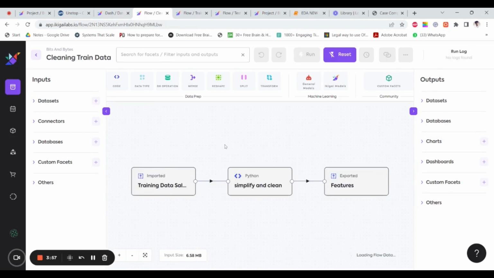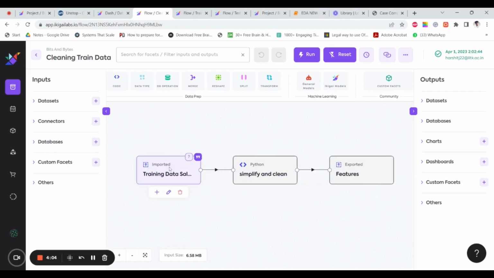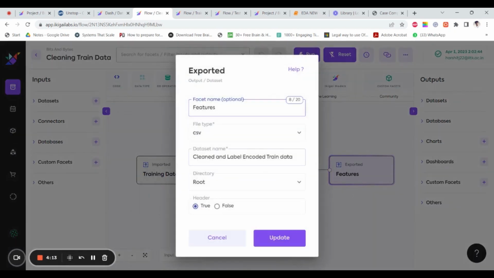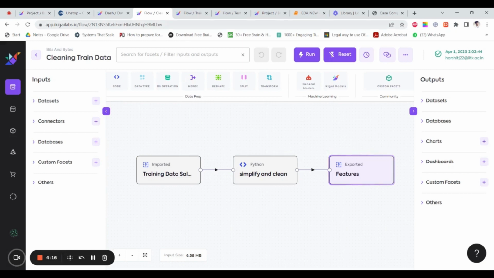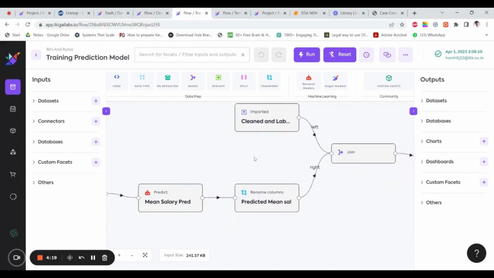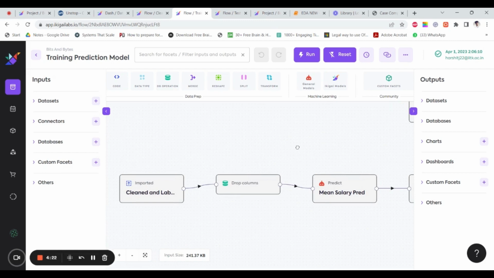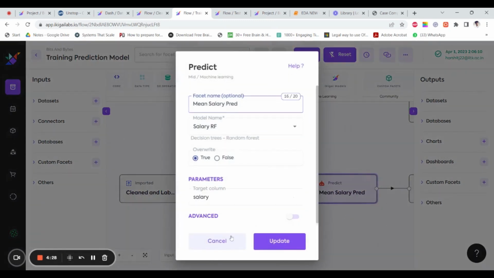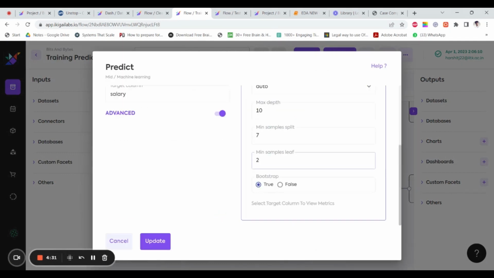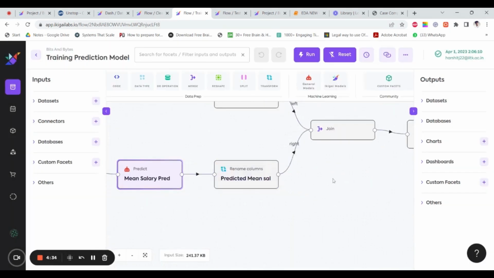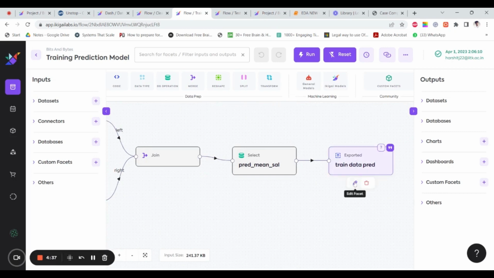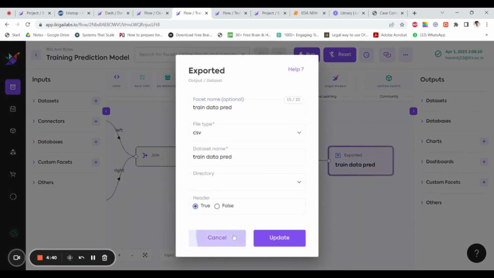So we first clean the train data set. So this is the cleaning train data flow on the Ikigai platform. We load the training data set, pass it through a Python facet. This contains the whole EDA code that I showed you just now in the Python notebook. And then we store it into a data set called clean and label encoded train data set. We now pass this clean data set into a prediction model and train an ML model. We are using the random forest as we already discussed, random forest model with these hyperparameters. And finally, we export the result into a dataset called train data fed.